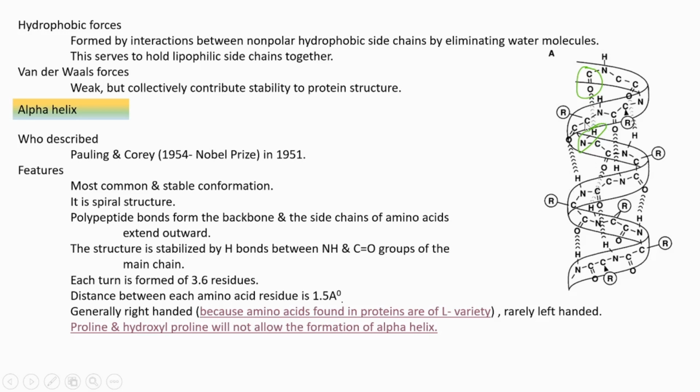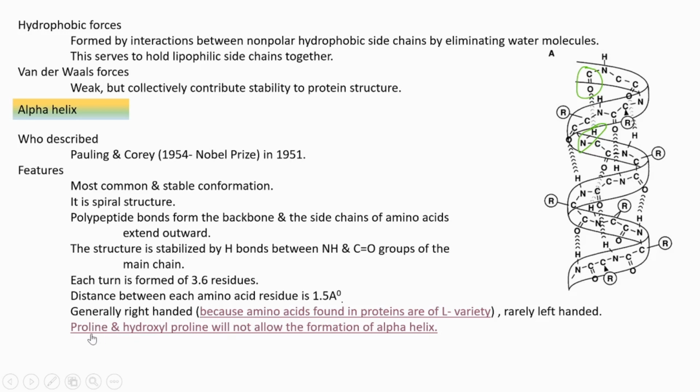And as it is left-handed, if the helix is also left-handed, it may cause some overlapping, some steric hindrance may occur. So for avoiding that, the most convenient organization or configuration is the right-handed helix form, and very rarely left-handed also exists there.